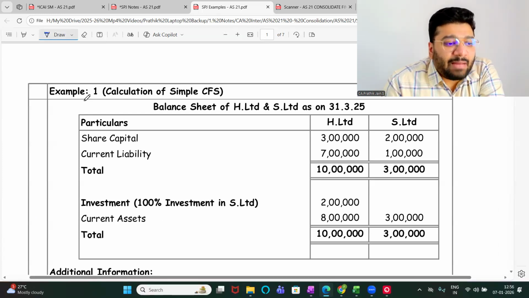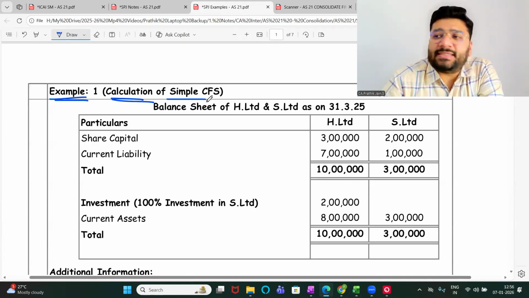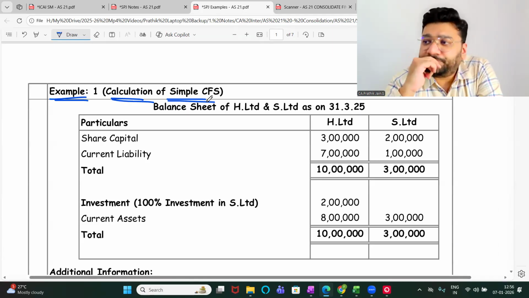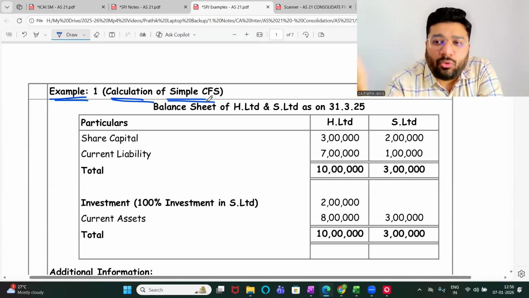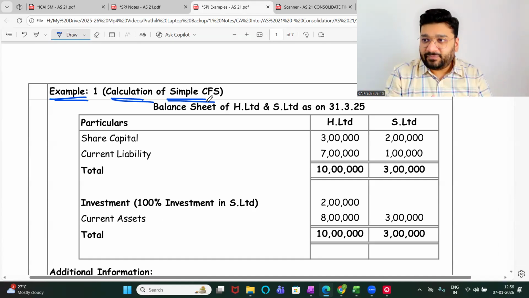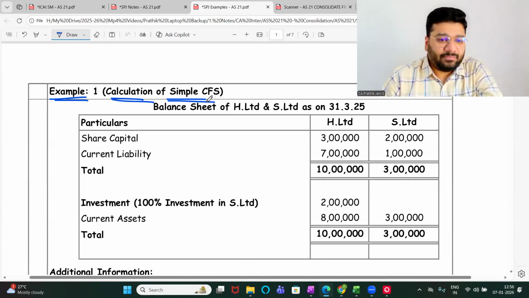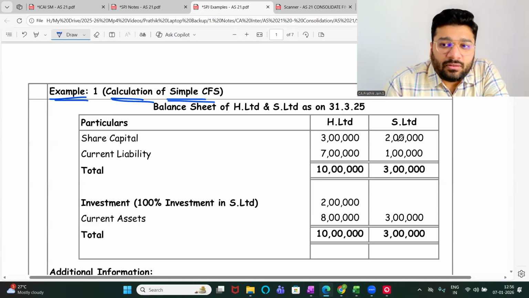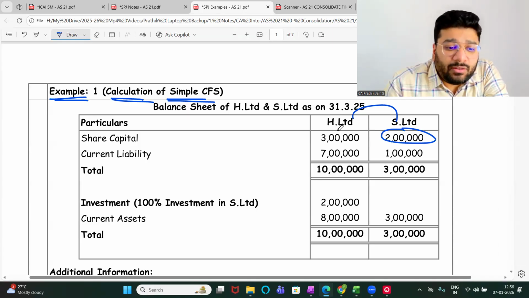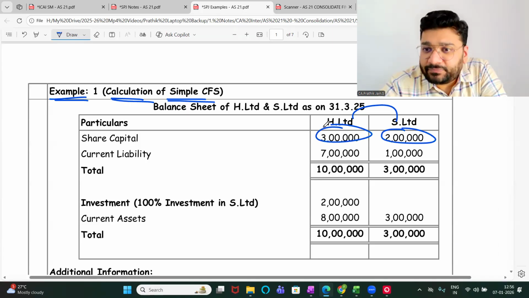Now, example 1, calculation of simple CFS. I'm going to do 3 examples to make you understand how the consolidation of the financial statement works at the broader level. Generally when you merge these both financial statements, the subsidiary's capital does not come into the balance sheet of the holding company.